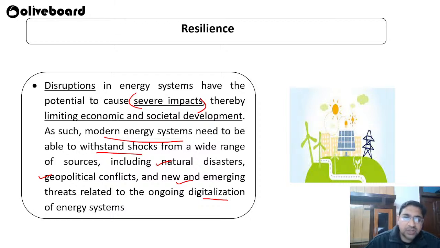So we have to make sure that all these are emerging threats. Cyber attacks and all those things are happening in our power lines, in our gas lines and all those things. So we have to make sure that we have a proper infrastructure in order to withstand any kind of shock that is happening.